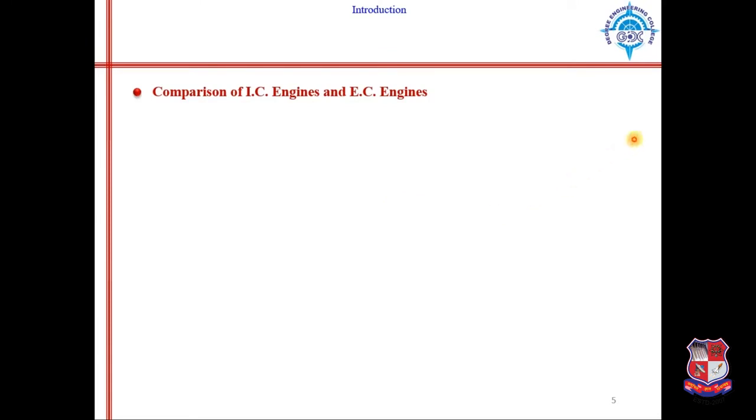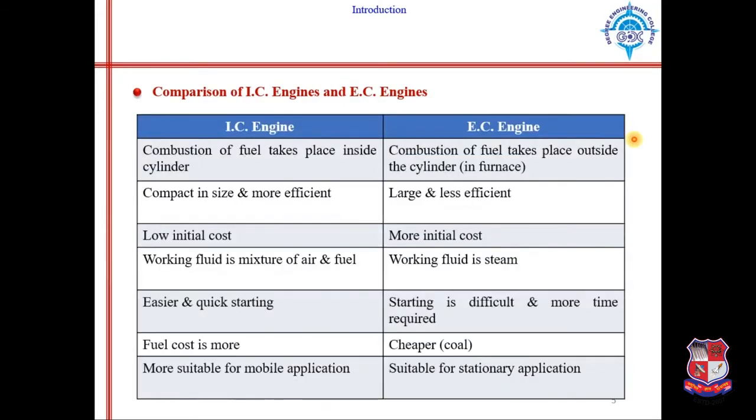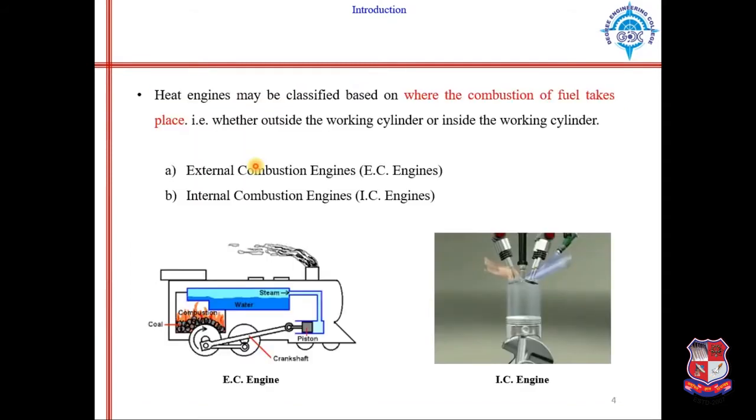So the basic difference between internal combustion (IC) engines and external combustion (EC) engines. In IC engine, combustion of fuel takes place inside the cylinder. As I have shown in the previous slide, combustion of fuel will take place inside the cylinder.